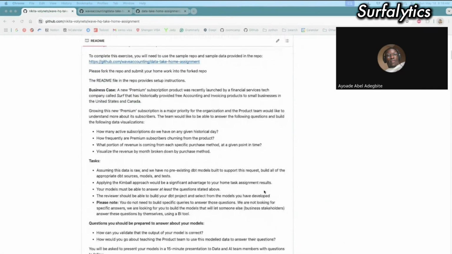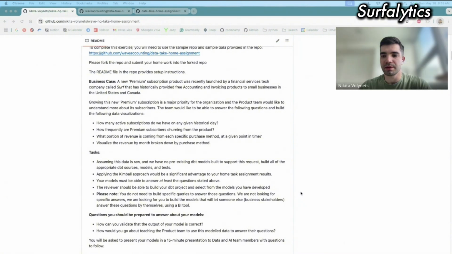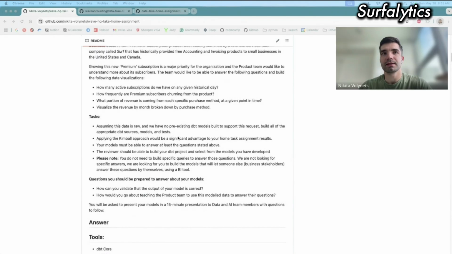Is the subscription that they are doing, are the clients on subscriptions? Yes, so they have a subscription-based model. For example, if you have a small business and you want to do some finance operations, like paying salaries and doing some accounting, we have software that we sell to you, and you pay on a monthly basis. We have different subscription plans, some basic, and one of them is premium. So you pay a certain amount of money every month, and we give you access to our software. They just provided the raw data.